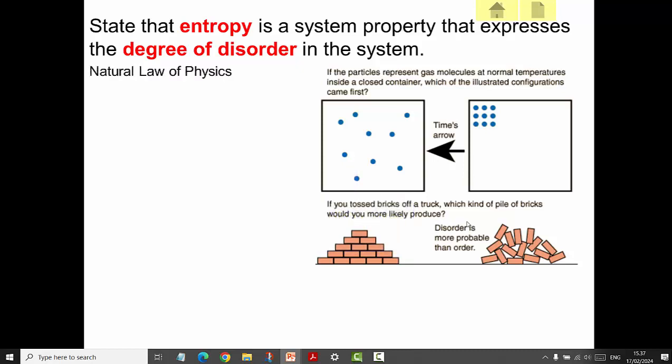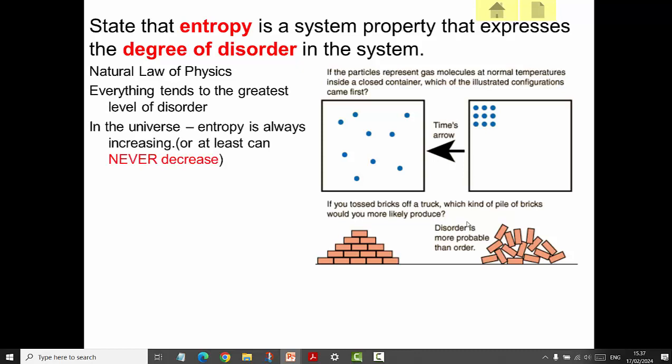Now, this law is a law of physics. Everything tends to the greatest level of disorder. In the universe, the entropy is always increasing. It always becomes more disordered, and it will never decrease. An example of entropy is that heat goes from hot to cold. Heat spreads out, and it means that the entropy increases.